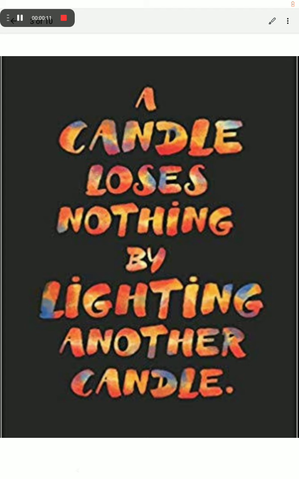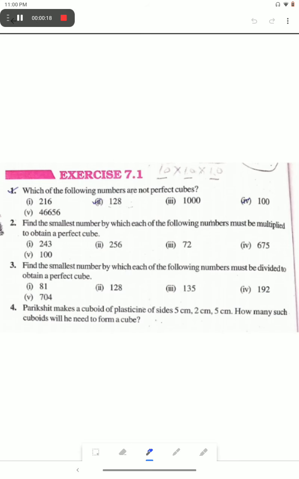Today we will discuss the first exercise of cubes and cube roots from class 8. Here we go. The first question is: which of the following numbers are not perfect cubes? First is 216. Let's solve it. You all do it in your notebook and I will solve it for you.